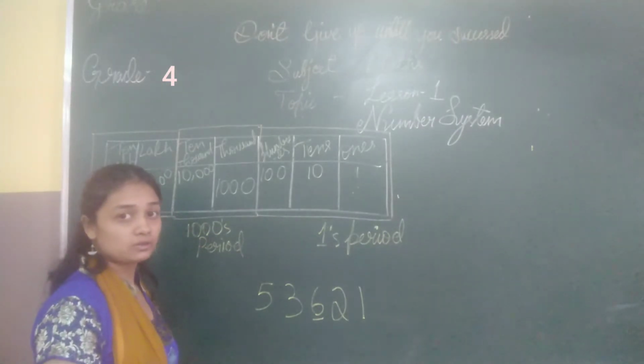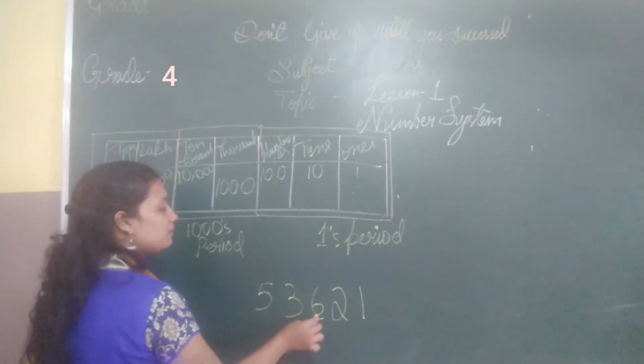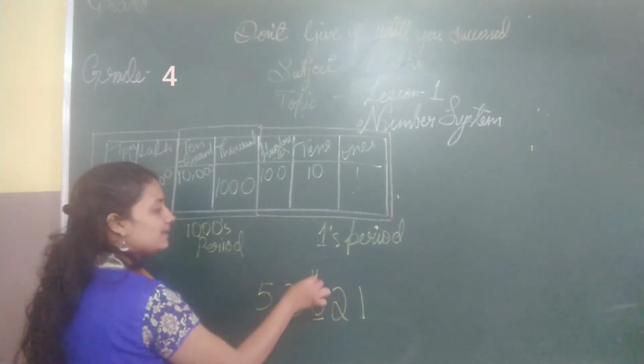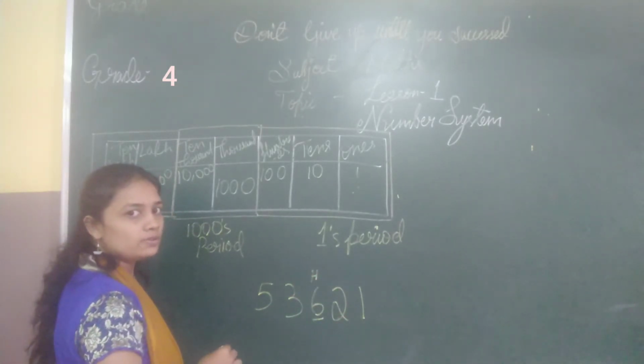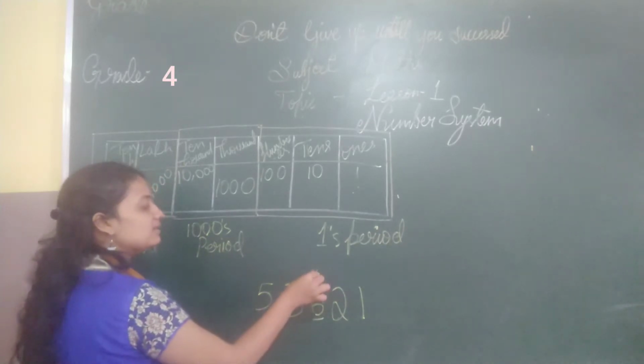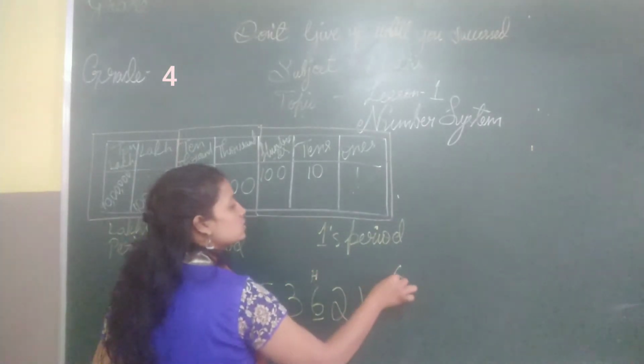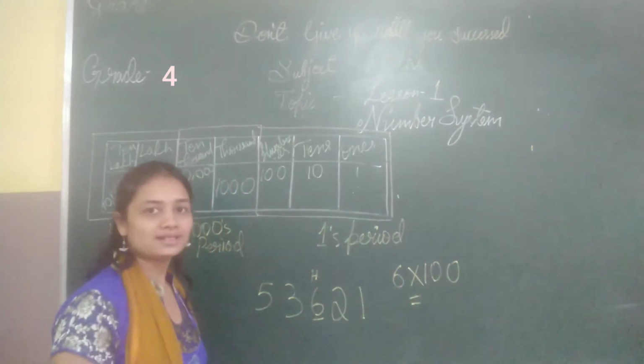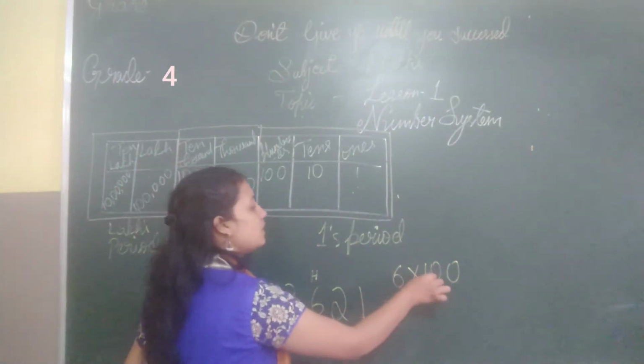To say the place value, first you should know the place. What is the place of 6 here? 1, 10 and 100. So 6 is in the 100 place. That means 6 should be multiplied with 100 to get its place value. So 6 into 100 is 600.